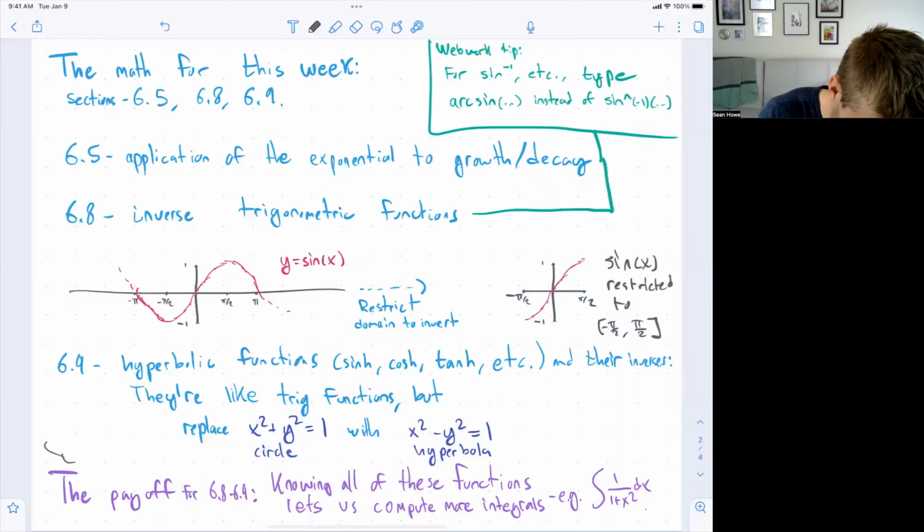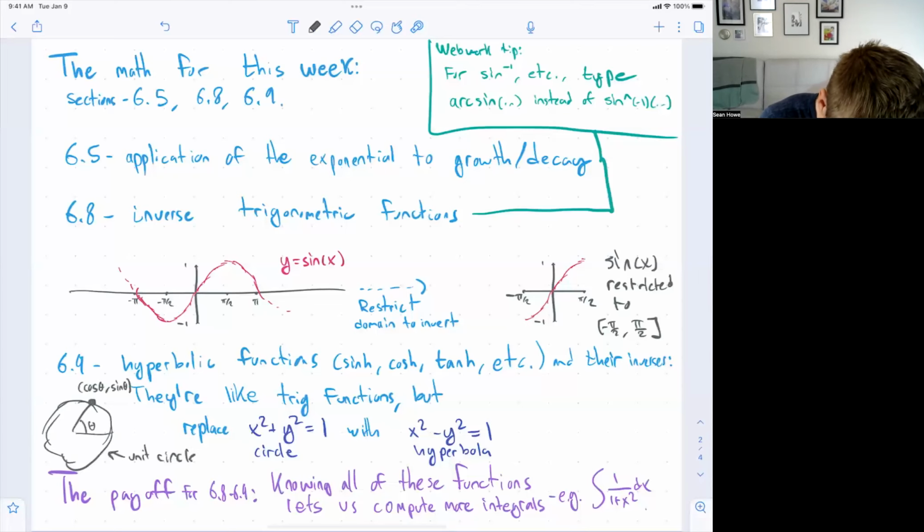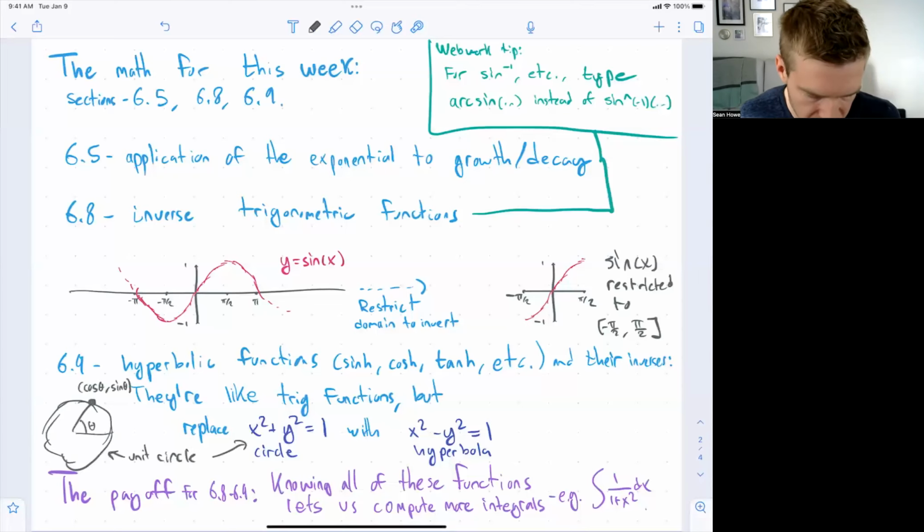So if I look at the unit circle and say, okay, I have some theta here. I look at this point. This point is cosine of theta, sine theta. This is the unit circle described by this equation, x squared plus y squared is equal to 1. So somehow cosine and sine, and then all of the other trigonometric functions, are built out of the unit circle.